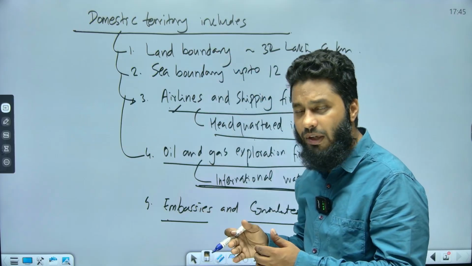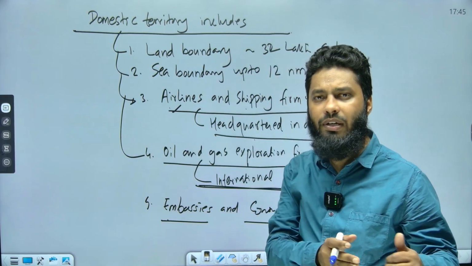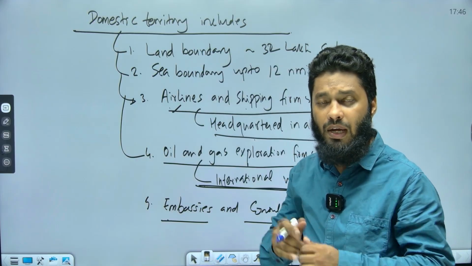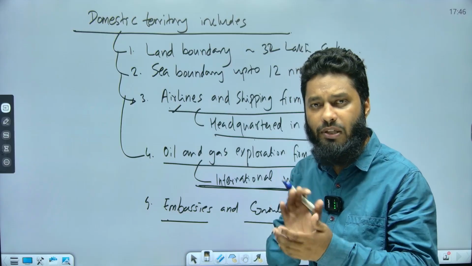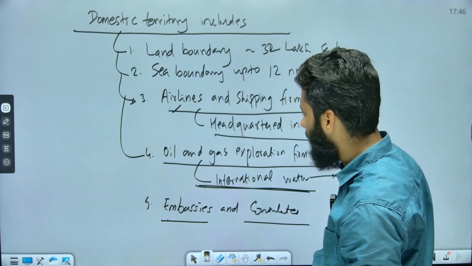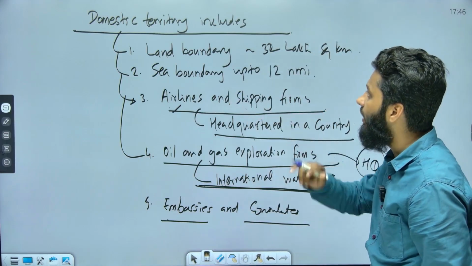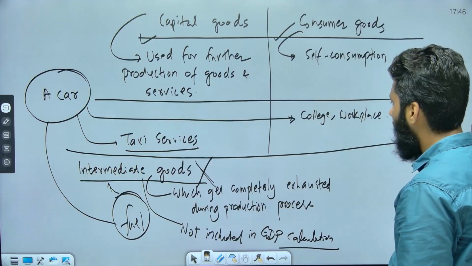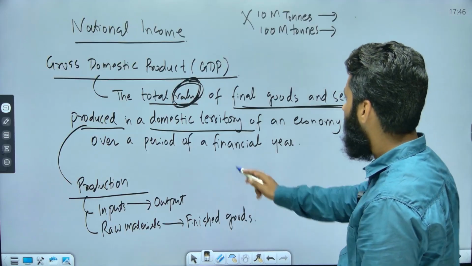So for example, if India has its embassy in the US, whatever value of goods and services is produced there will also be counted under India's GDP, right? So this is about the domestic territory of any particular country. I hope we have understood from the definition what domestic territory is.